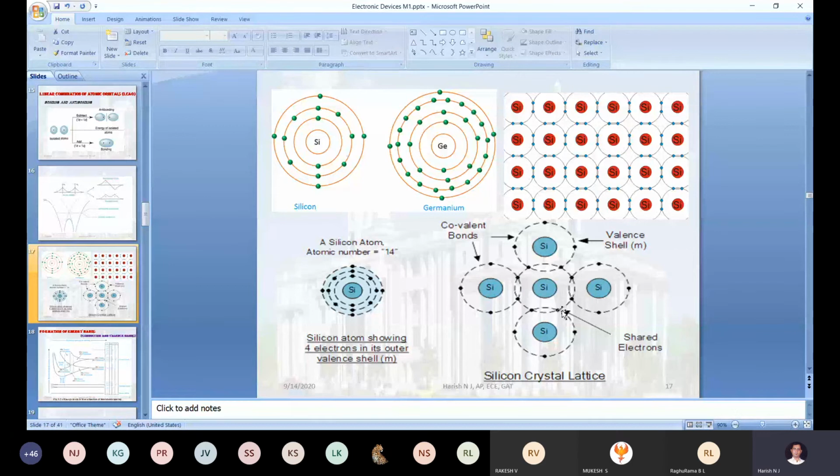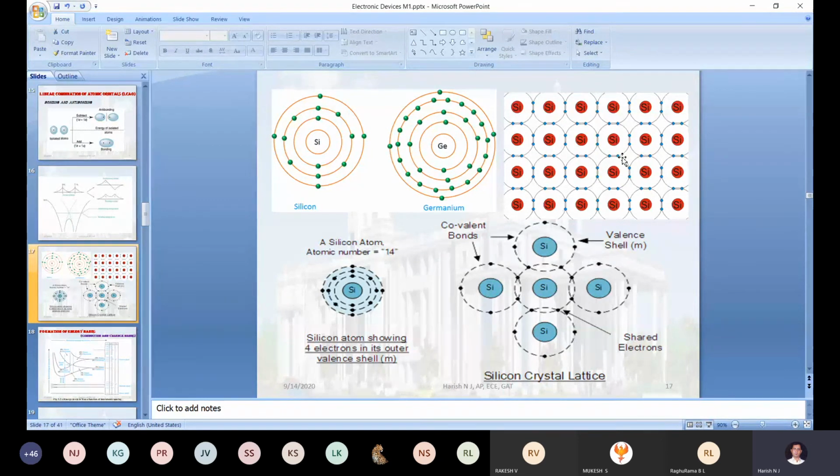When you put the complete structure at room temperature level, a few electrons will get additional energy. Those electrons will come out of the valence shell and start moving with a very high speed in the crystal structure. All these things happen in the silicon crystal structure or germanium crystal structure, when you change the temperature from 0 degrees Kelvin to 50 degrees Kelvin, or 50 to 300 degrees Kelvin, or 300 to 600 degrees Kelvin.